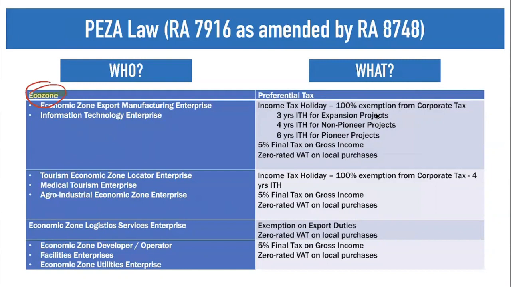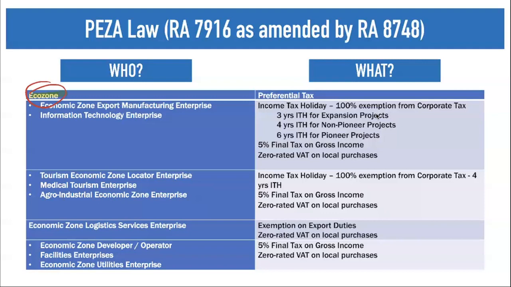Now, under your ecozones, the law divides your ecozones pertaining to their business operations. So whether the ecozone is an export manufacturing enterprise, or an information technology enterprise, or a tourism economic zone locator enterprise, or a medical tourism enterprise, or an agro-industrial economic zone enterprise, or an economic zone logistics services enterprise, or an economic zone developer or operator, or facilities enterprise, or an economic zone utilities enterprise.